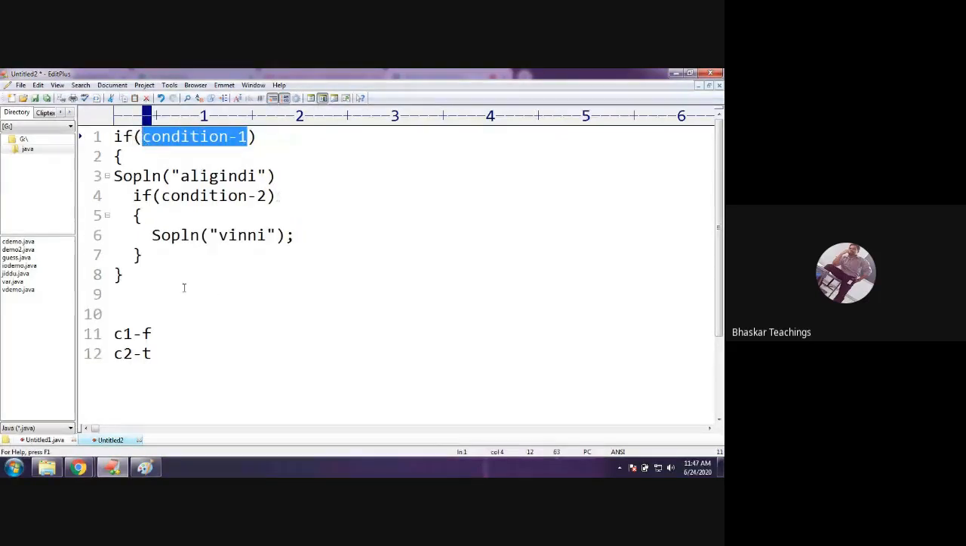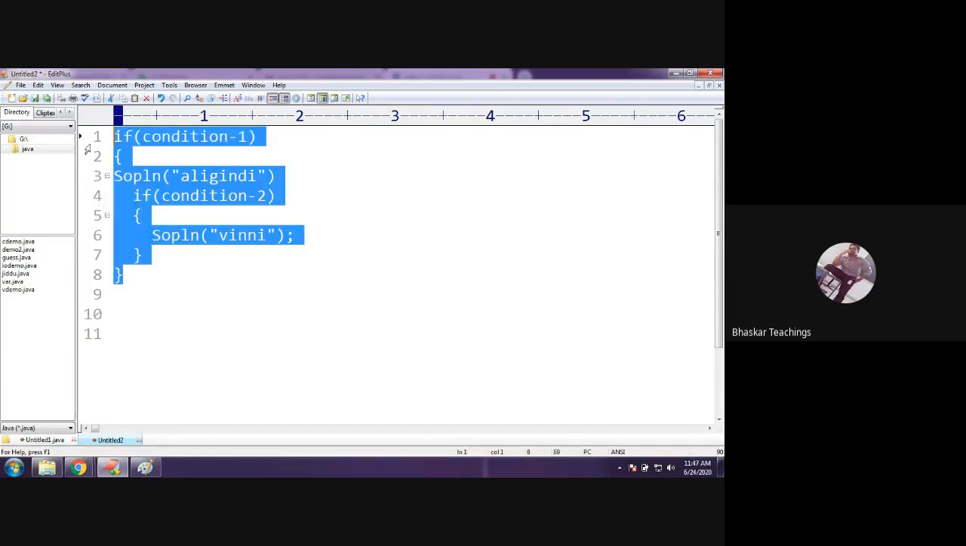Okay. So let us say both conditions are true. Then the output would be Aligindi Vini. Aligindi Yavaru Vinni. So both will be executed. Right? So this is with simple if, I mean, an if inside an if. Just if I take the example of simple if.